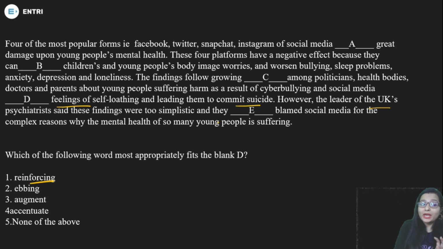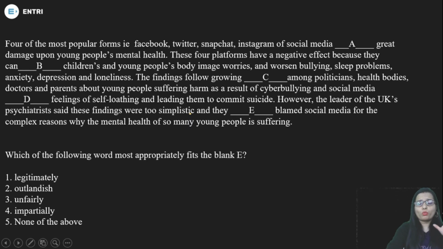However, the leader of the UK's psychiatrists said these findings were too simplistic and they blamed social media. So what did he say? He said that whatever findings are mentioned here were too simplistic and they blamed social media. The options are legitimately, outlandish, unfairly, impartially. I hope you know the meaning of these words. Legitimately means lawfully.